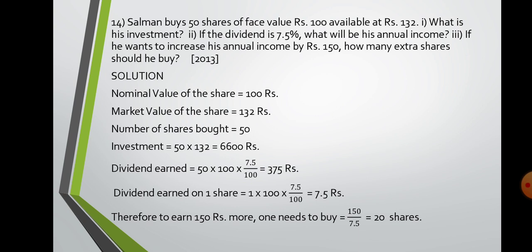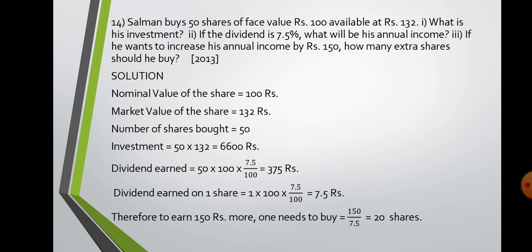Then what will be his annual income when D percent is 7.5? This also you can easily find out. Dividend earned you can find out. Now if he wants to increase the annual income by rupees 150, how many extra shares he should buy? This part is new for you.